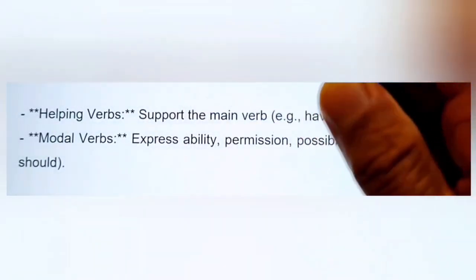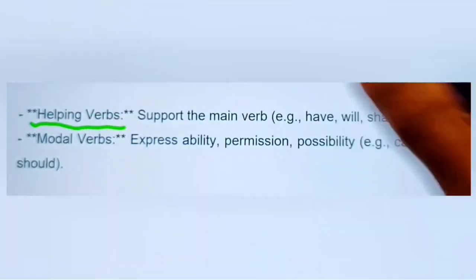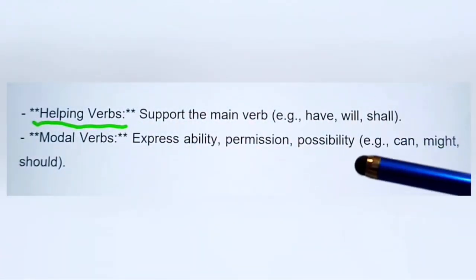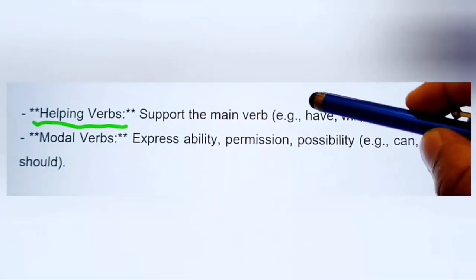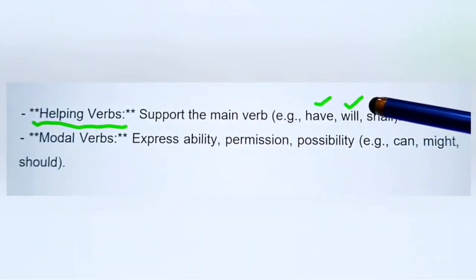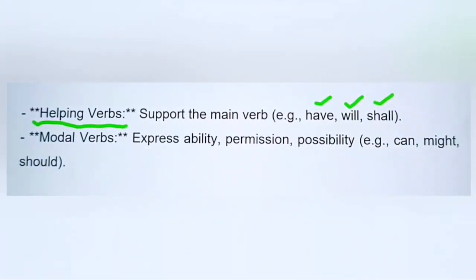And the next role of a verb in a sentence, it acts as a helping verb. A helping verb supports the main verb. For example, have, will, shall. These are helping verbs that support the main verb.